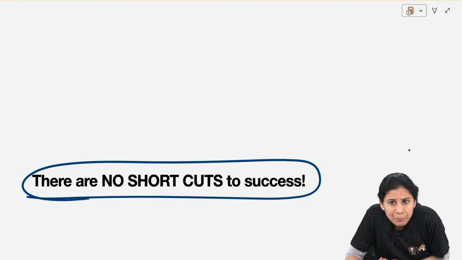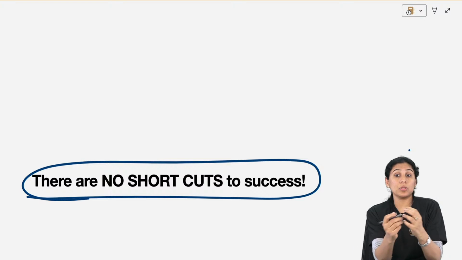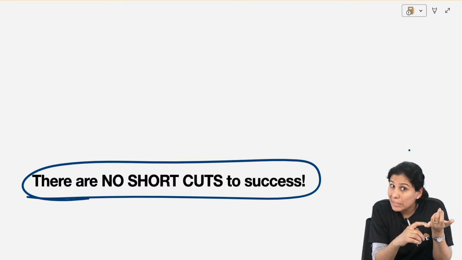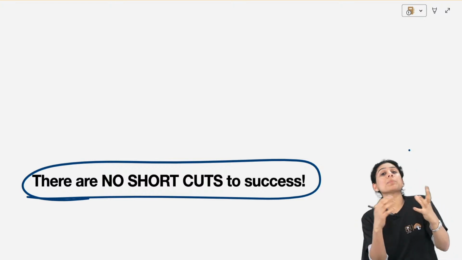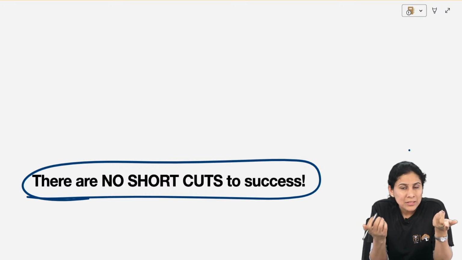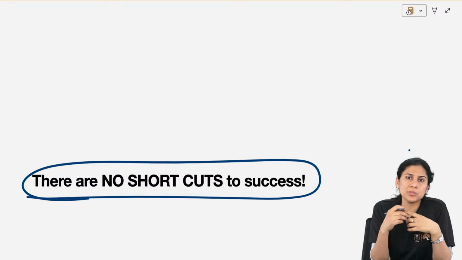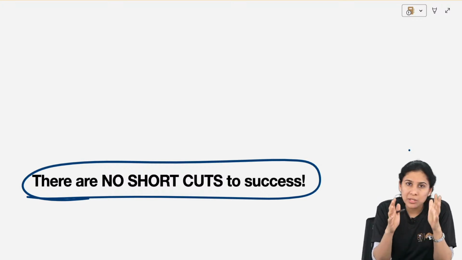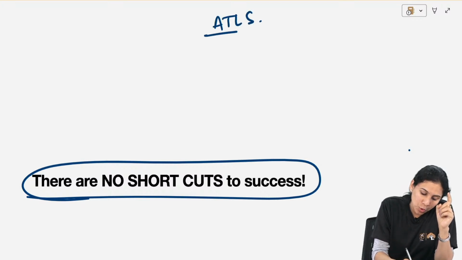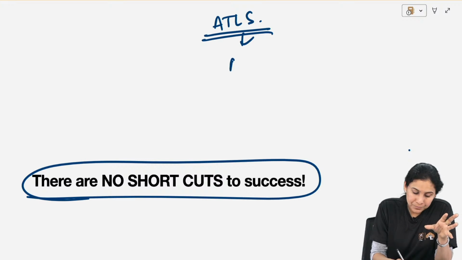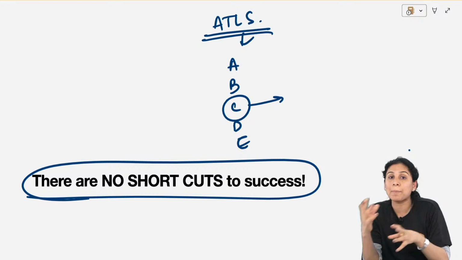Ma'am, in casualty, if a patient after RTI comes with heavy bleeding, what should be given as immediate management? So, are you asking me the treatment of bleeding? So, in that case, depends on where the bleeding is from. Is it an oral bleed? Whatever is the source of bleed, you should correct that. So, to answer your question, the thing what we follow is a protocol. We follow an ATLS protocol, and according to that protocol, A, B, C, D, E is the protocol, and C is circulation and hemorrhage control.